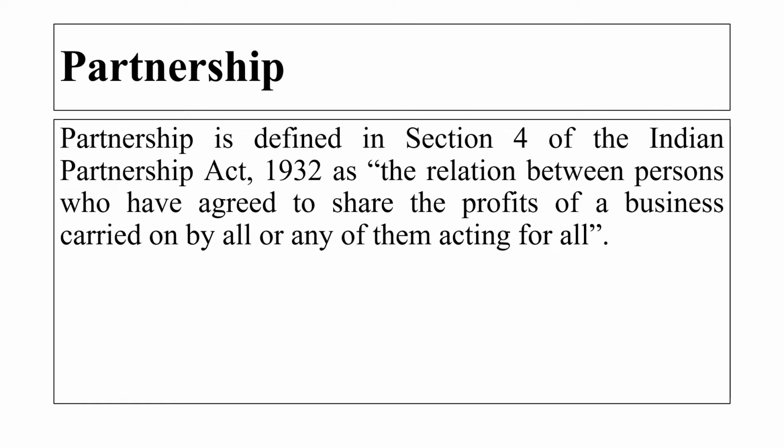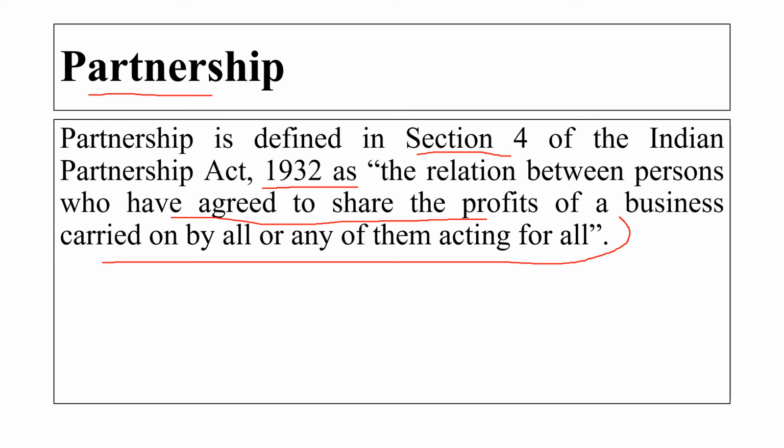So now let's understand what is partnership. Partnership is defined in Section 4 of the Indian Partnership Act 1932 as the relationship between the persons who have agreed to share the profit of the business carried on by all or any of them acting for all. Here the partnership is defined under Section 4.